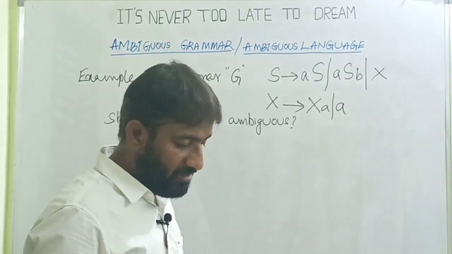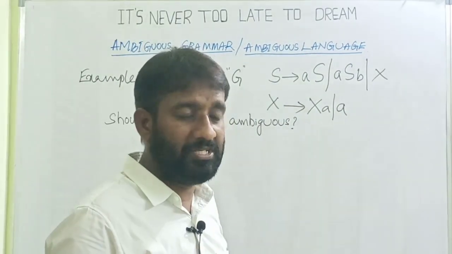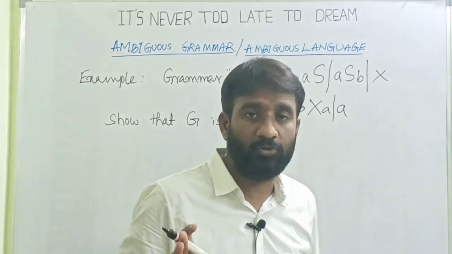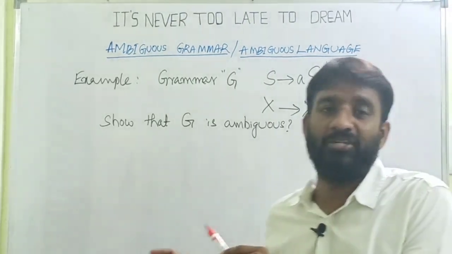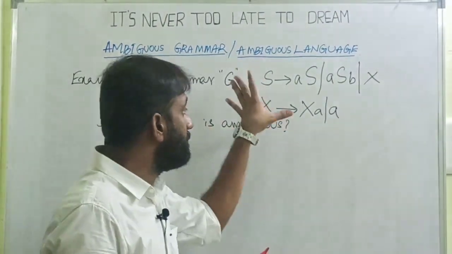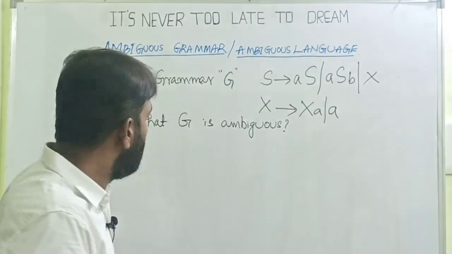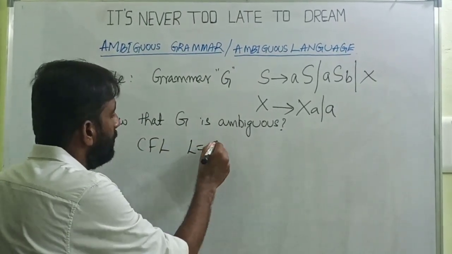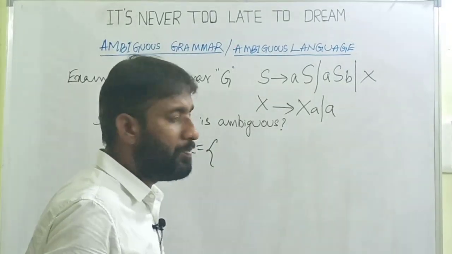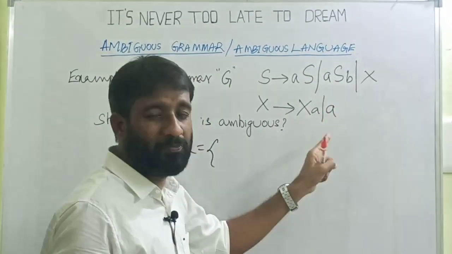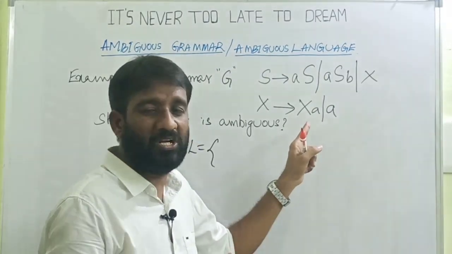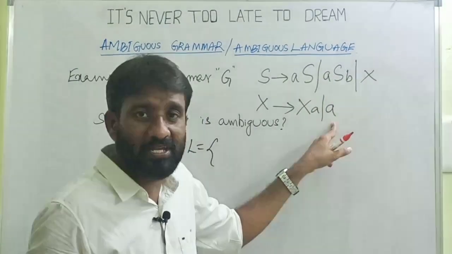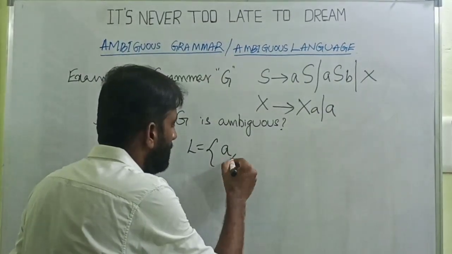Before identifying the string that derives more than one parse tree, or more than one leftmost derivation, or more than one rightmost derivation, I ask you to write the language. What is the language generated by this context-free grammar? That language is a context-free language. L equals, identify the first possible string. Epsilon, the length 0 string, is not possible. For a length 1 string, S tends to X, and X can be replaced with a. Now the first possible string is small a.